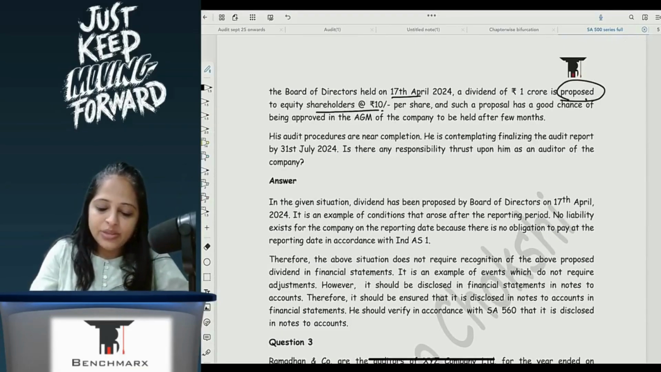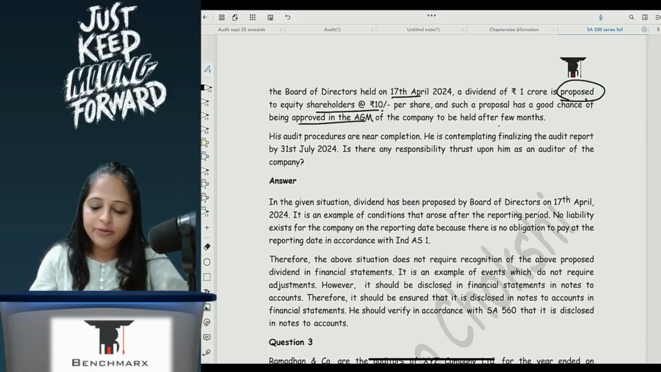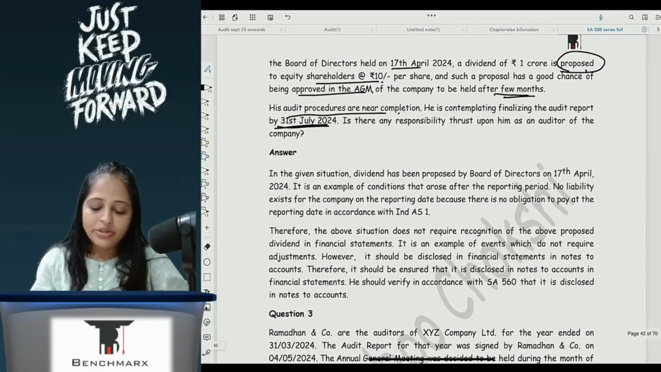And such a proposal has a good chance of being approved in the AGM to be held after a few months. His audit procedures are near completion. He is contemplating finalizing the audit report by 31st of July. Is there any responsibility thrust upon him as auditor of the company?